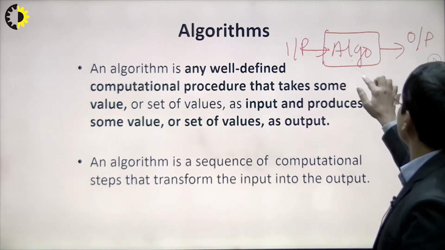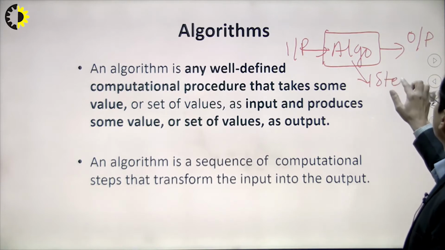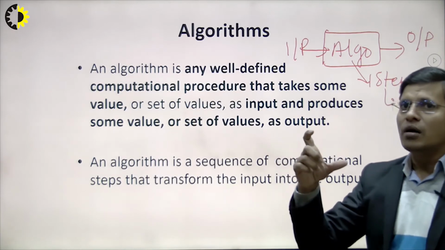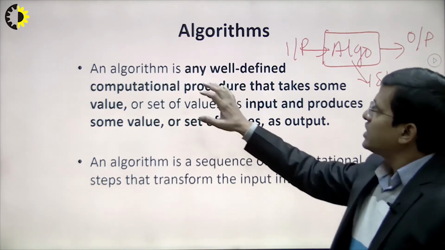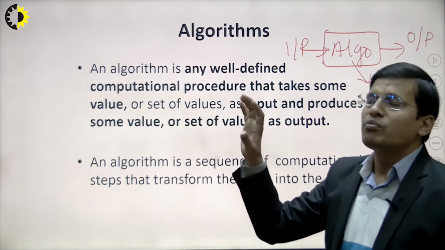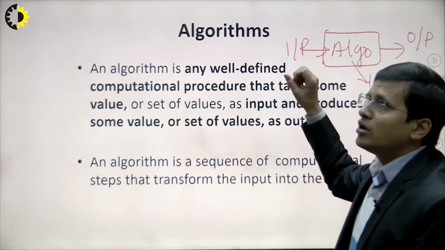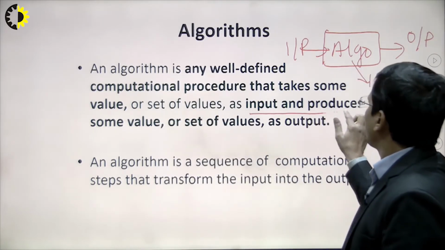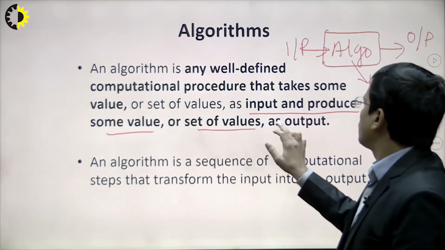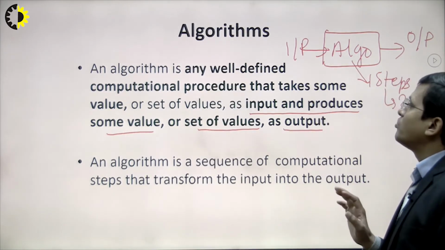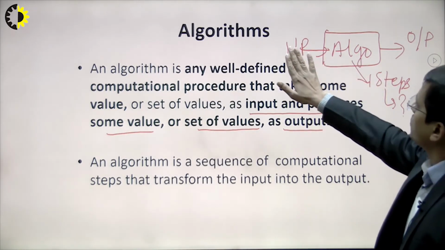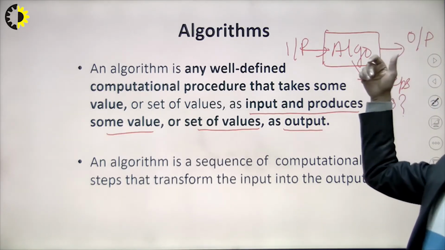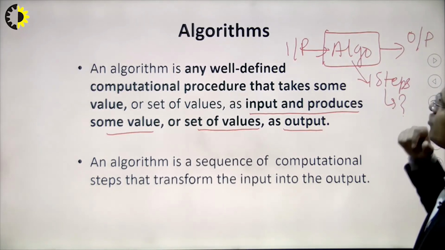This means it contains steps. What are the steps we are going to consider? That will be the part of the algorithm. So an algorithm is a step by step process of solving any problem to reach the output. That is a set of inputs, procedures, and a set of values and output. These are some important features, because suppose we have input and we are trying to find the output, so we follow some steps to find the output.